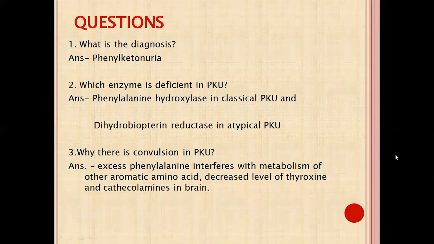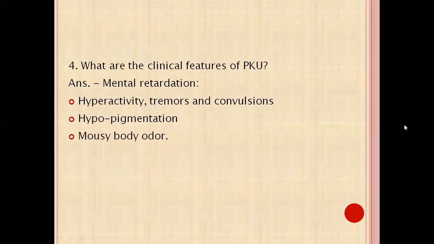Question number 3, why is there a convulsion in case of phenylketonuria? Because phenylalanine is increased in the blood and it interferes with the metabolism of other aromatic amino acids. And also there is a decreased level of thyroxine and catecholamines in the brain, because these are synthesized from tyrosine, and tyrosine is not formed from phenylalanine. So decreased level of thyroxine and catecholamines in the brain will lead to convulsion and mental retardation in case of PKU.